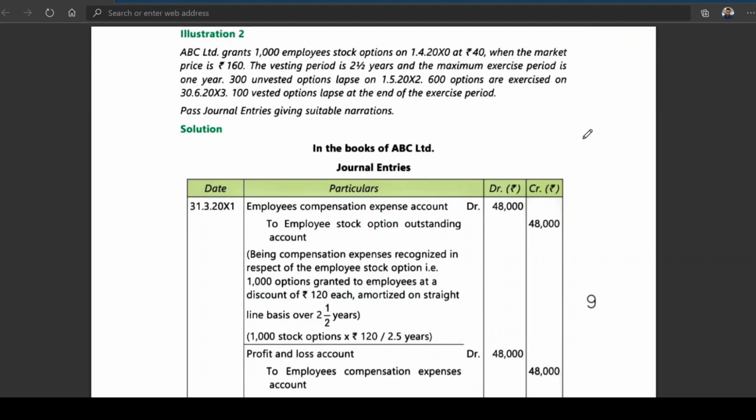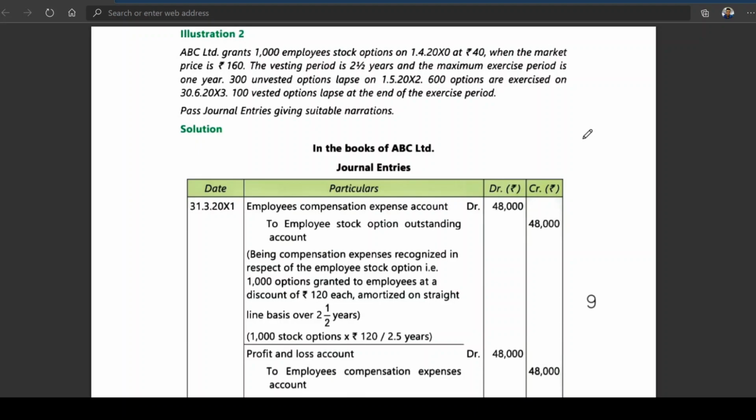The expense means it is a loss to the organization, which is the difference between the intrinsic value, nothing but the market price and the exercise price. That loss is to be written off over a period of time, over the vesting period. This is simple logic. It can be called amortization of expense, and unamortized means not written off.